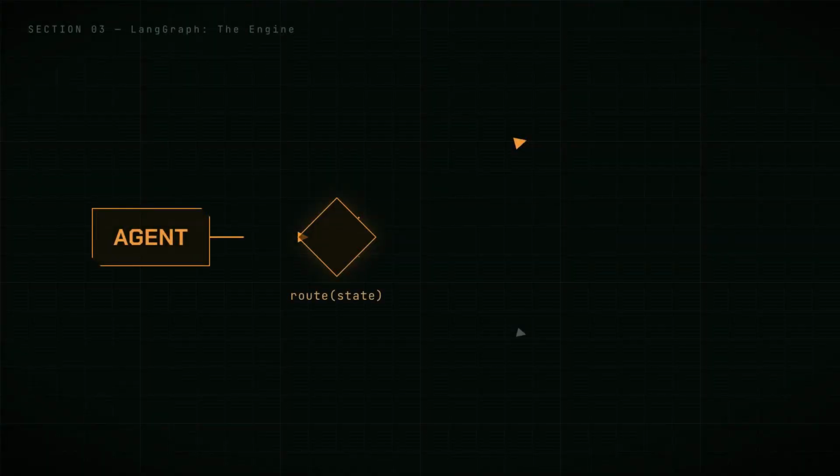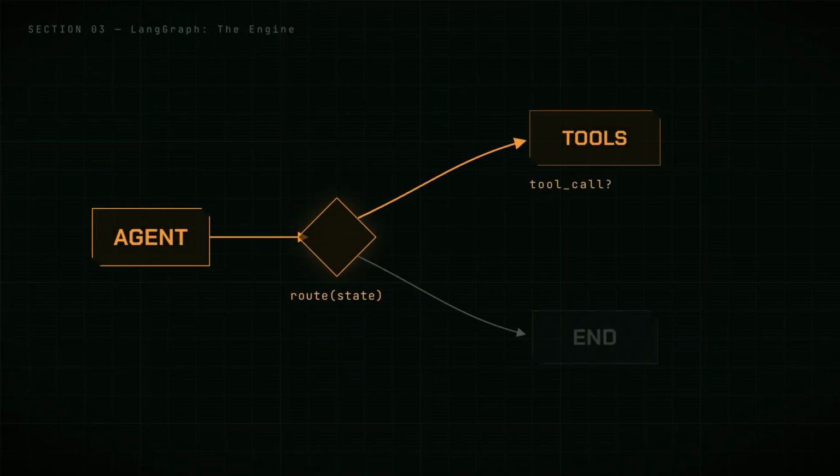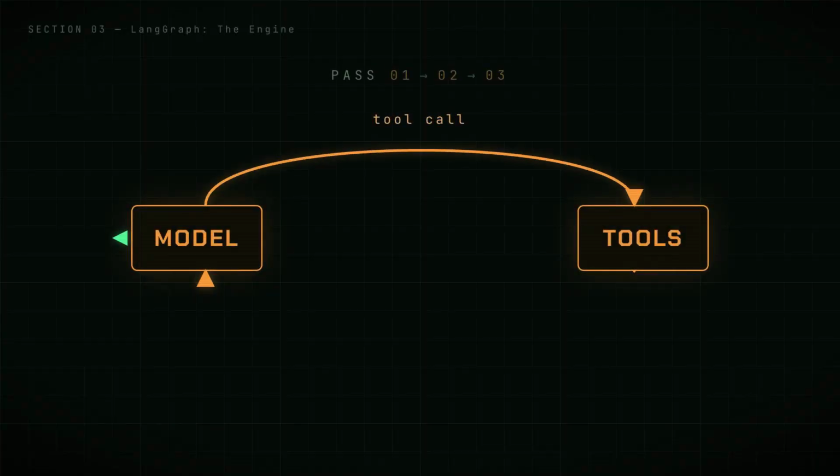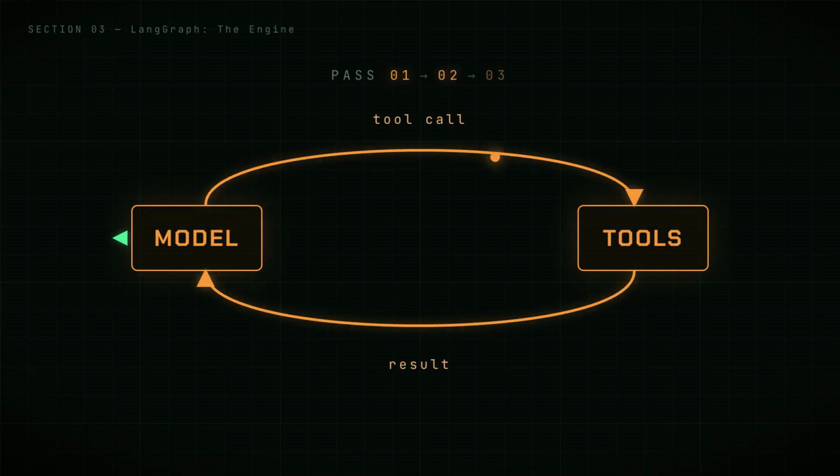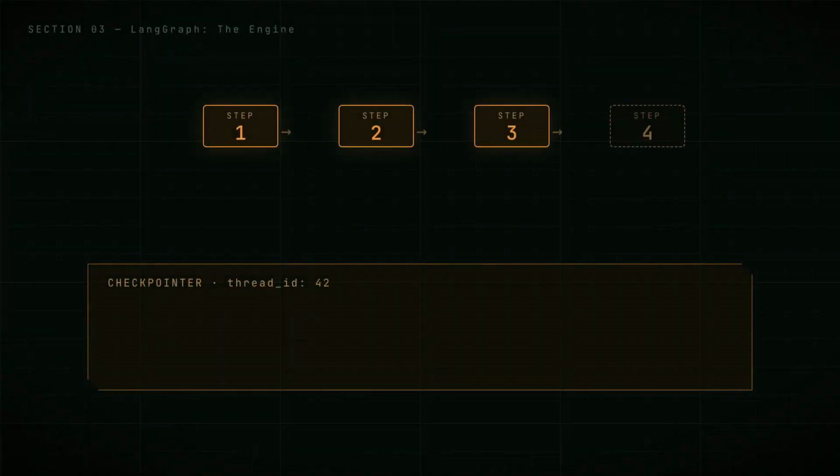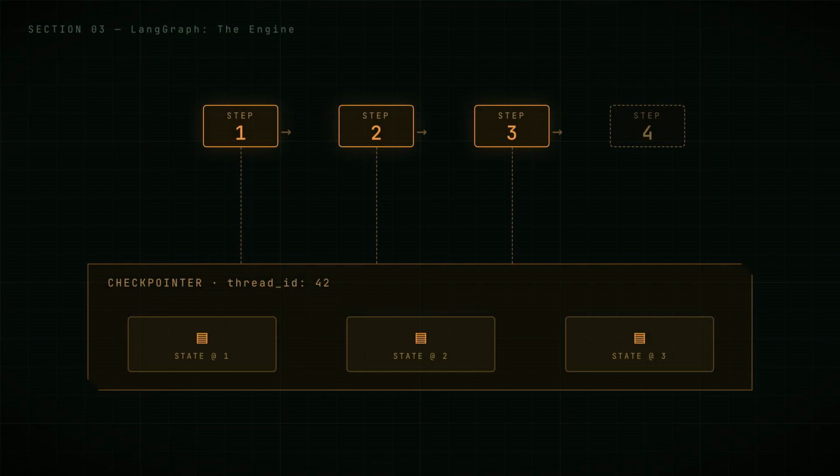Edges can be conditional. A function looks at the state and decides which node runs next. That's your branching. And now the forbidden thing is legal. Cycles. Model calls a tool, the result feeds back, and the loop runs until the agent decides it's done. Every step, LangGraph can checkpoint the state to a store. Kill the process, come back tomorrow. The run resumes exactly where it stopped.